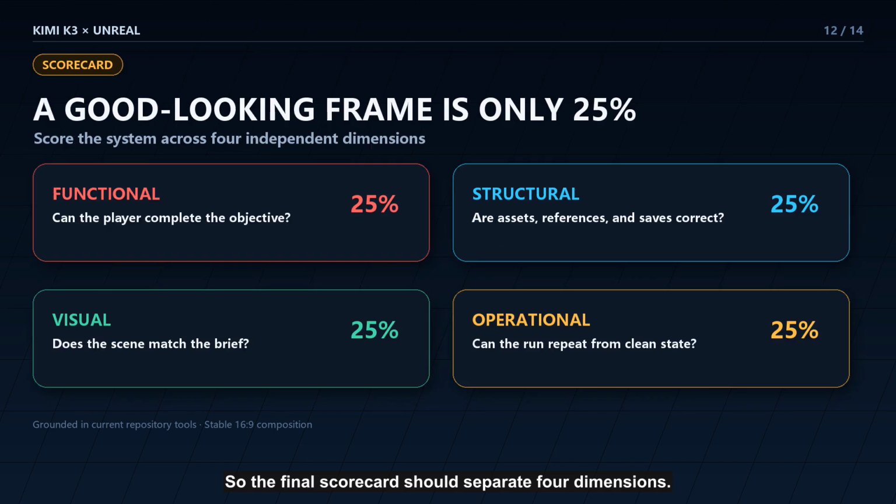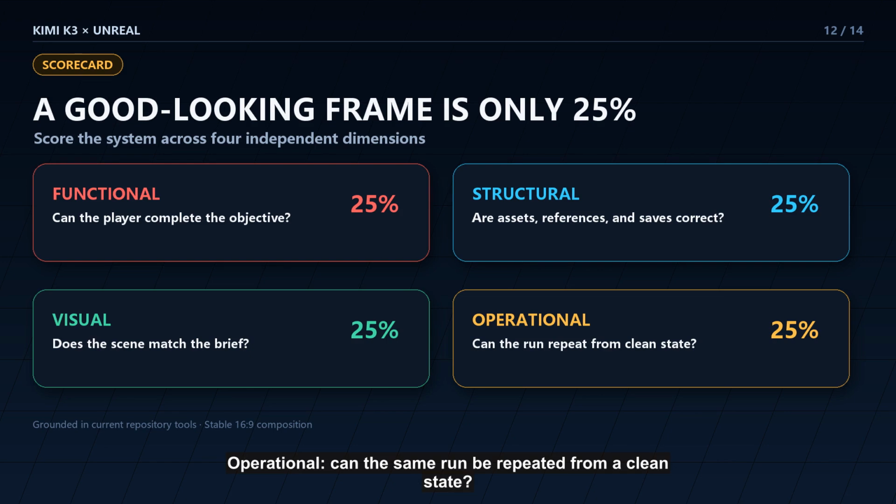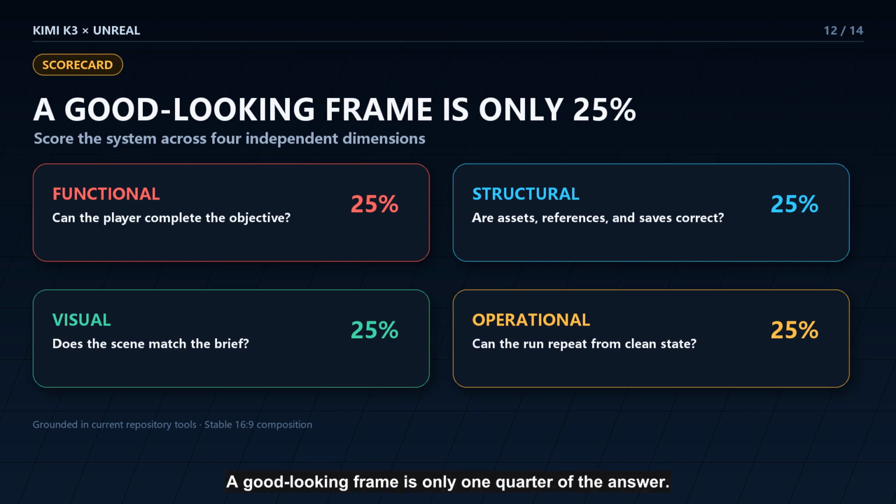So the final scorecard should separate 4 dimensions. Functional. Can the player complete the objective? Structural. Are assets, references, and saves correct? Visual. Does the scene match the brief? Operational. Can the same run be repeated from a clean state? A good-looking frame is only 1/4 of the answer.